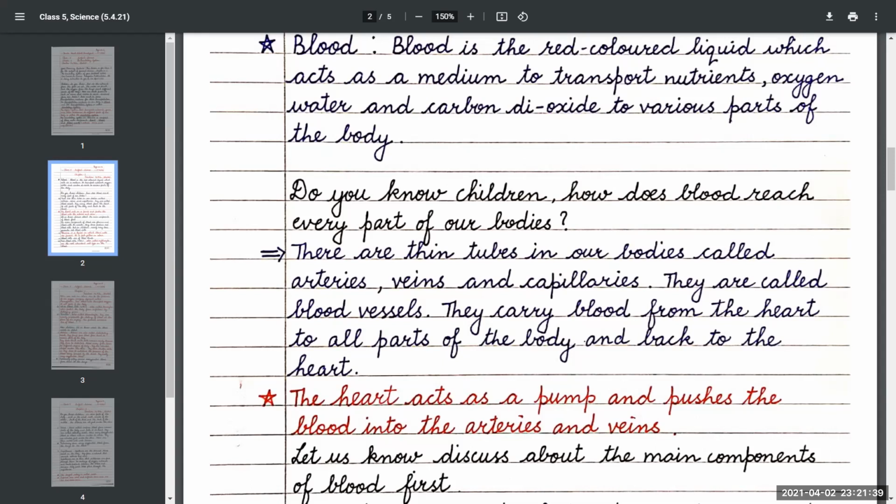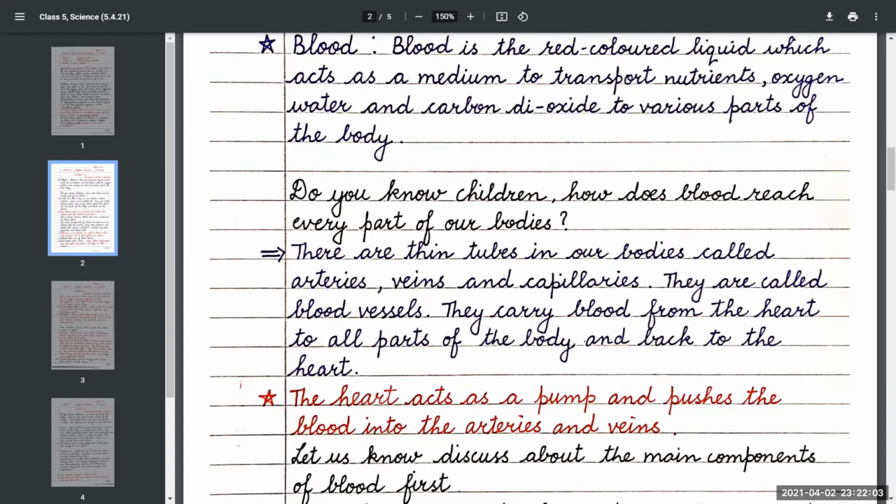They carry blood from the heart to all parts of the body and then back to the heart. The heart acts as a pump and pushes the blood into the arteries and veins.